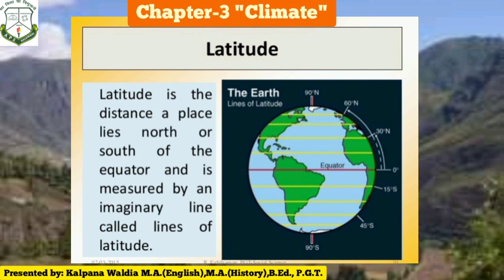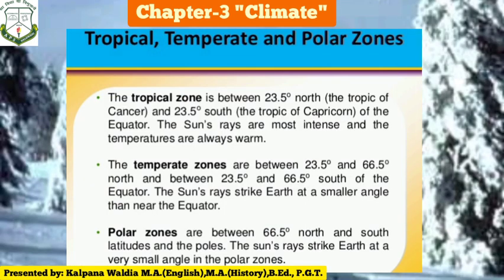Latitude, which affects the climate of a place, is the distance of the place from the north or south of the equator and is measured by the imaginary line called the line of latitude. Some other factors are tropical, temperate and polar zones. In the tropical zone, the sun rays are mostly intense and temperatures are always warm. Whereas in the temperate zone, the sun rays strike the earth at a smaller angle, away from the equator.